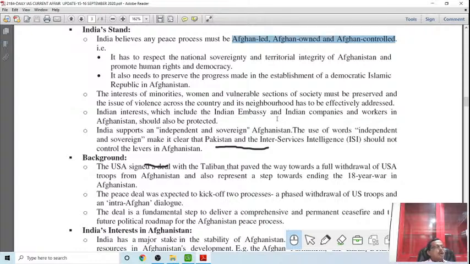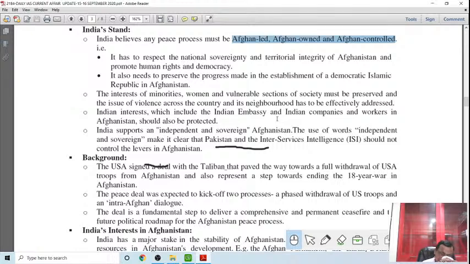So India wants to be an active partner in Afghan development, because the Afghan government must be very close to India. So any anti-Indian activity should not be permitted from Afghan soil, nor backed by the Afghan government.